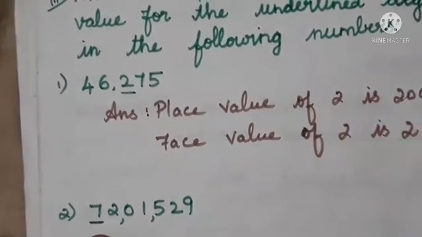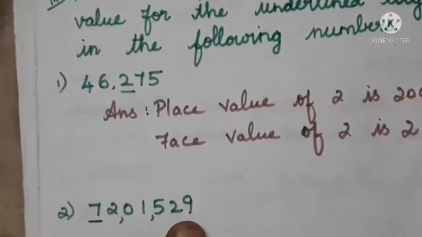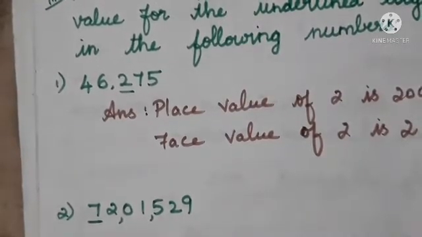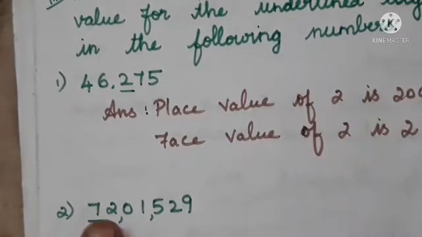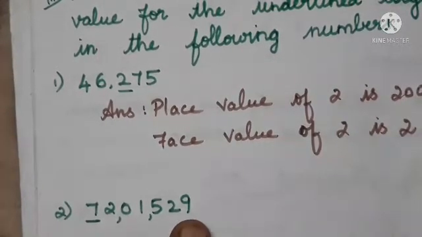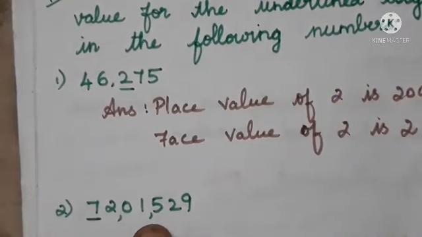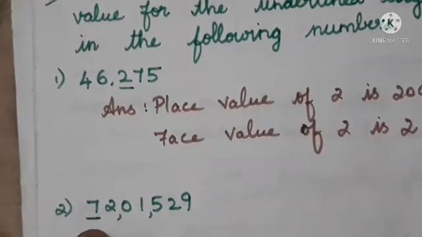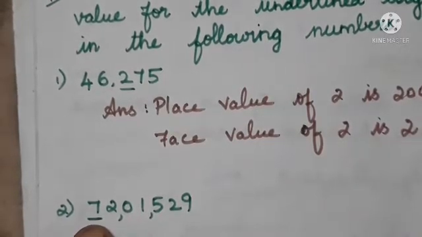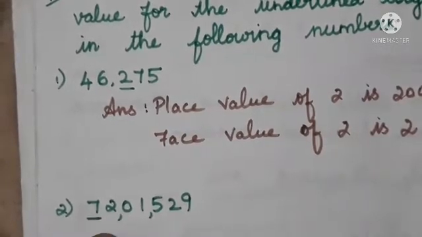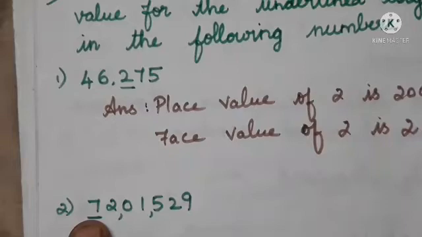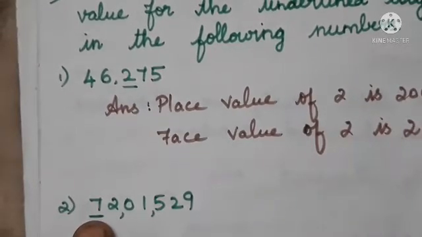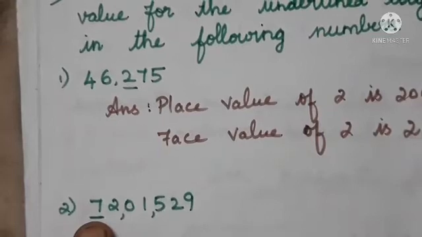Look at the second problem. The digits are 7201529. Which digit is underlined here? Digit 7 is underlined. See here: 9 ones, 2 tens, 5 hundreds, 1 thousand, then for the ten thousands no number is there, then 2 lakhs, and 7 ten lakhs. So the place value of 7 is 7 ten lakhs.